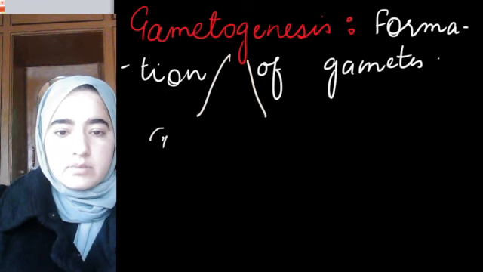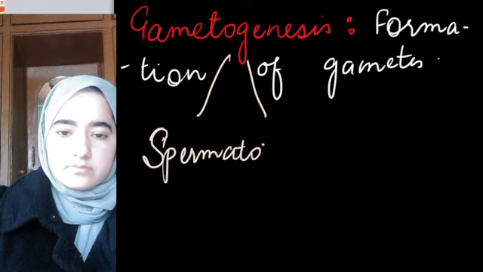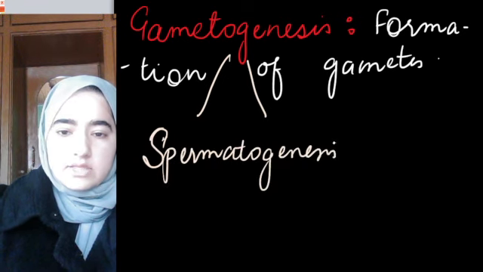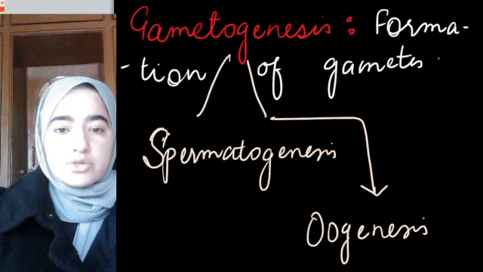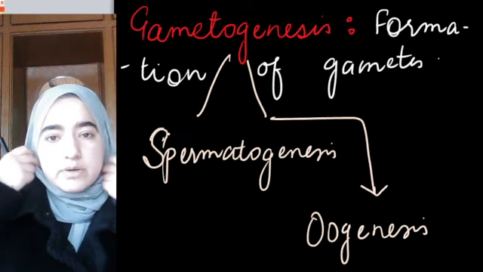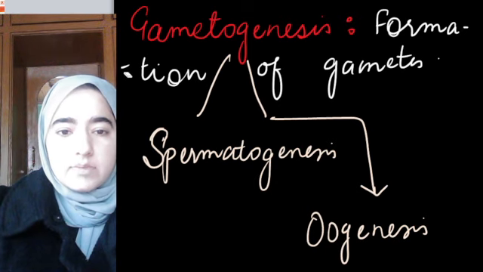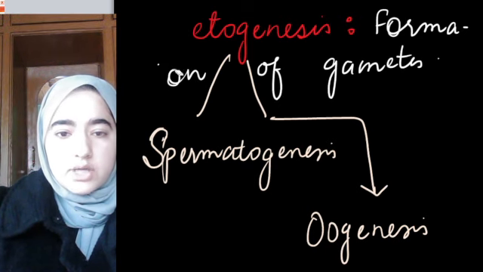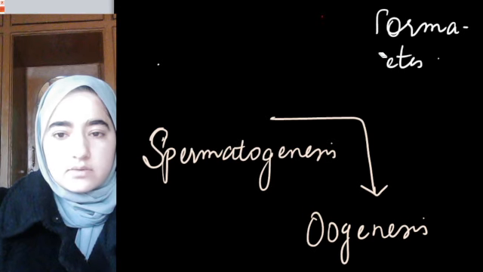First one is spermatogenesis and another one is oogenesis. Spermatogenesis means formation of sperm while oogenesis means formation of ovum, that is female gamete. Okay, I'll write it down here.